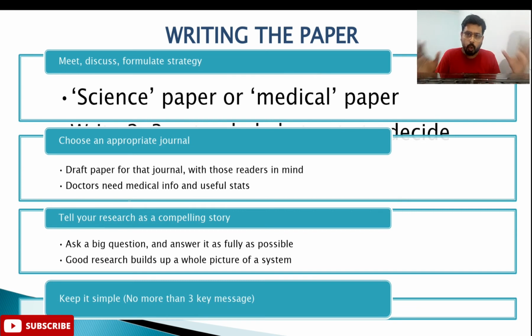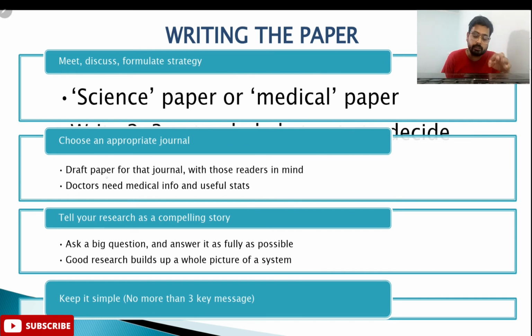Science is a field which comprises all the sciences happening in the world, and medical is a particular kind of research which is important to clinicians or doctors, like clinical trial data, a particular drug therapy currently being used, the toxicity of that drug, or survival data for a particular chemotherapeutic drug. So these are clinically relevant data. First you have to decide whether your paper fits into the category of science or medical paper. After deciding that, choose an appropriate journal. Before writing the manuscript, target the journal in which you'll be publishing your data.